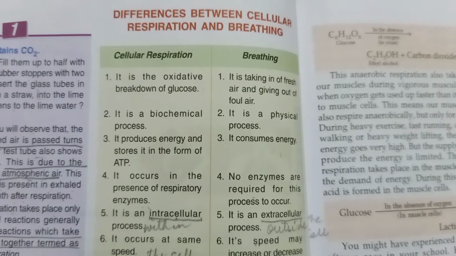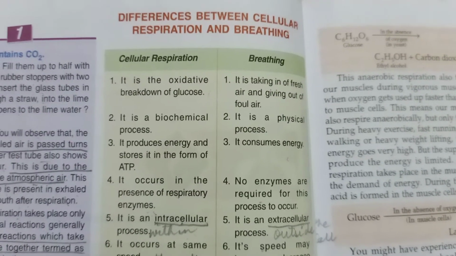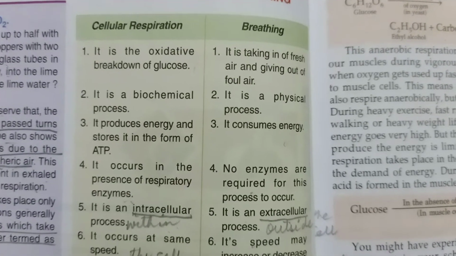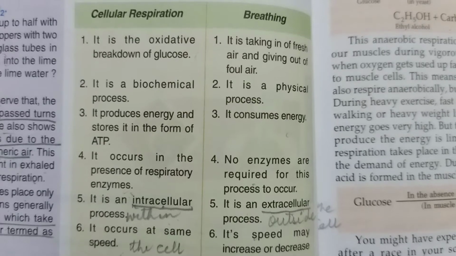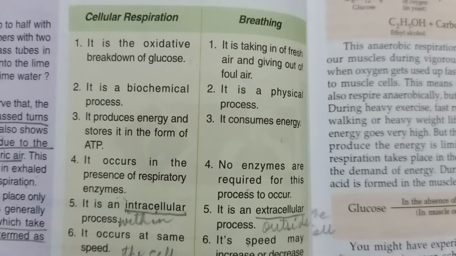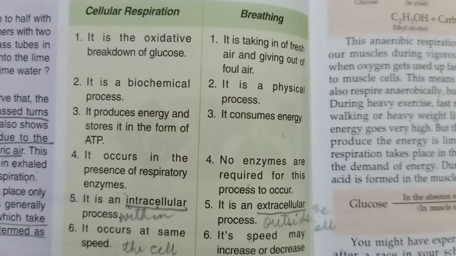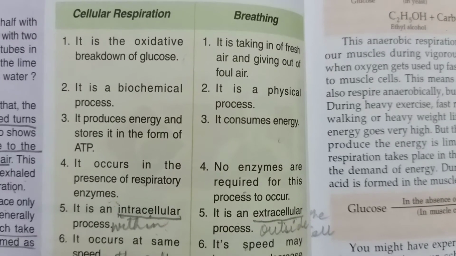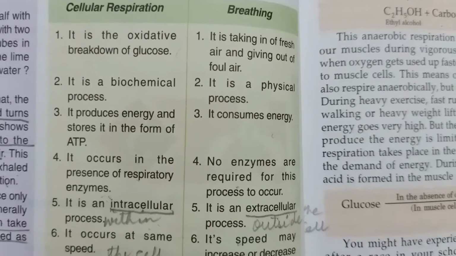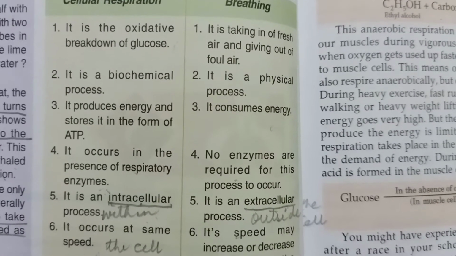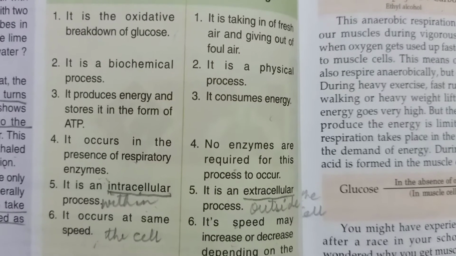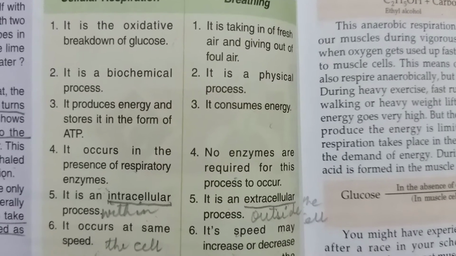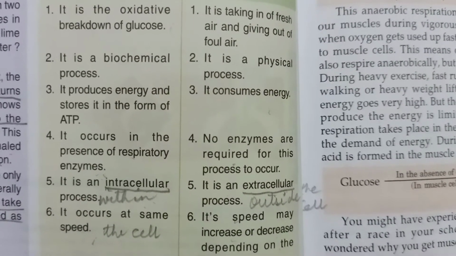So children, now turn the page and come to the difference between cellular respiration and breathing. Now we see the first point for cellular respiration. It is the oxidative breakdown of glucose. Oxidative means the slow burning of glucose takes place during the cellular respiration. Then for breathing, it is taking in of fresh air and giving out of foul air. This we all know that during the breathing process, we take in oxygen and we give out carbon dioxide.